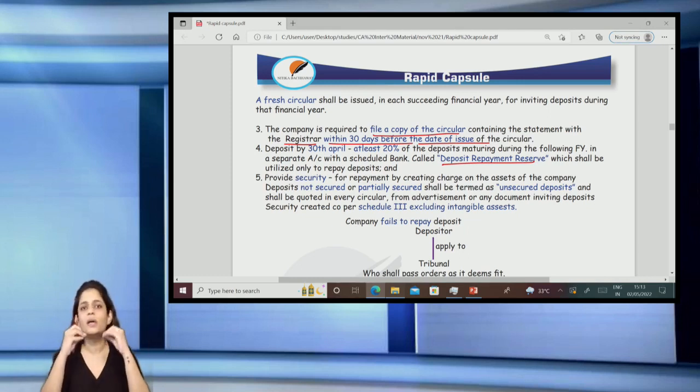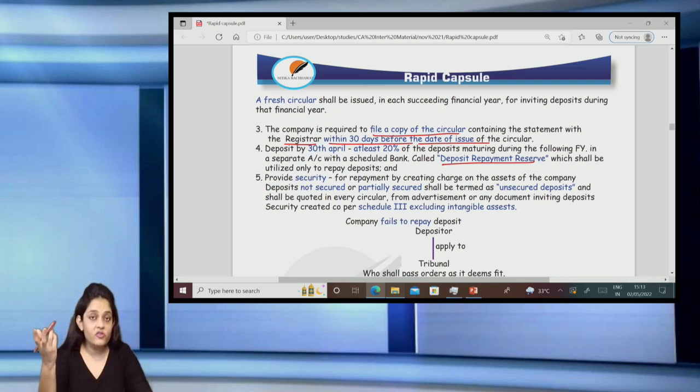So, we should have some liquid cash so that there is no default in repayment. In the next financial year, whatever amount will mature, by 30th April of this year, the company should keep 20% of it aside. This is actually just to maintain the liquidity.